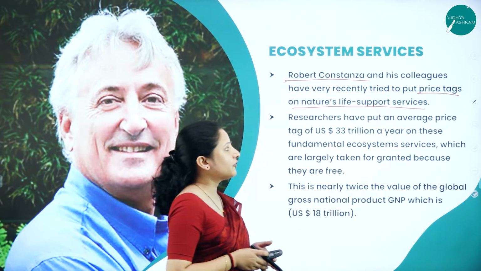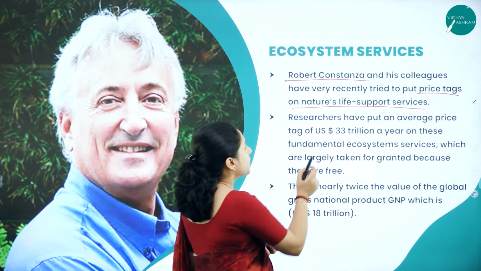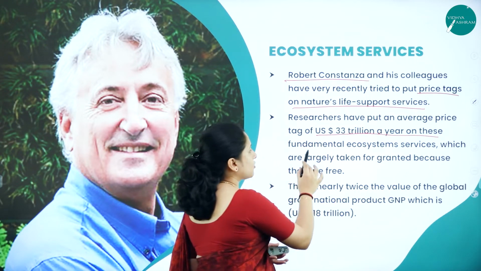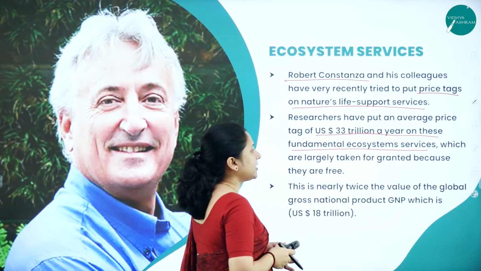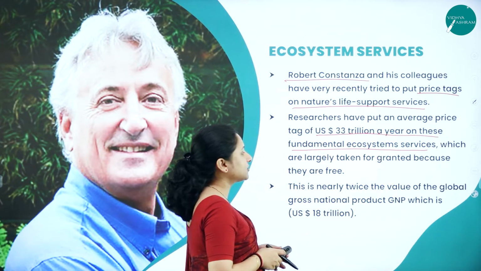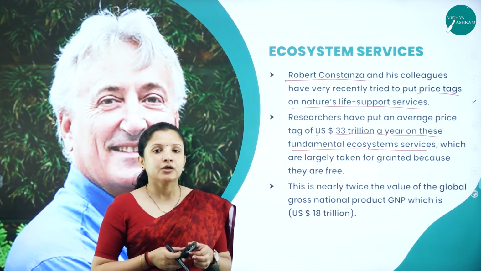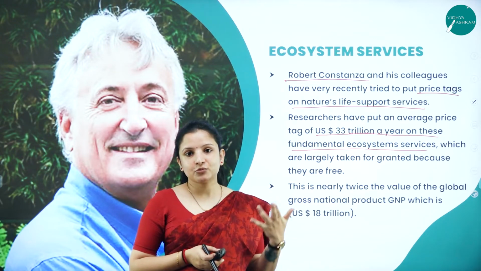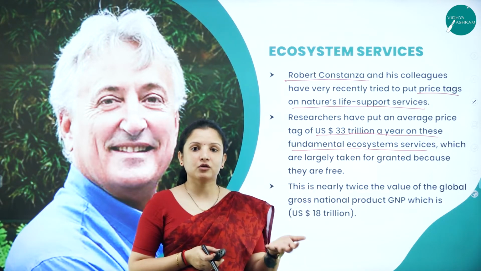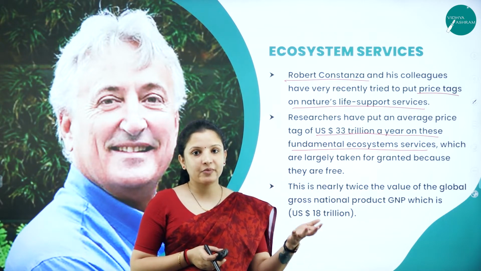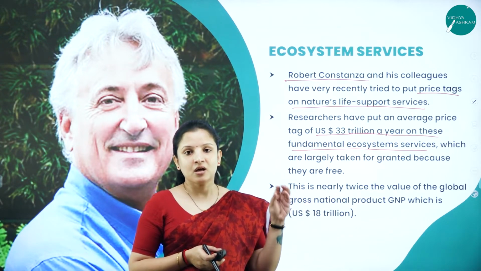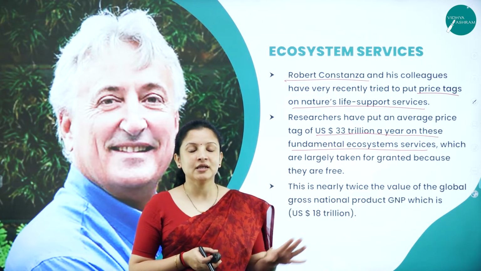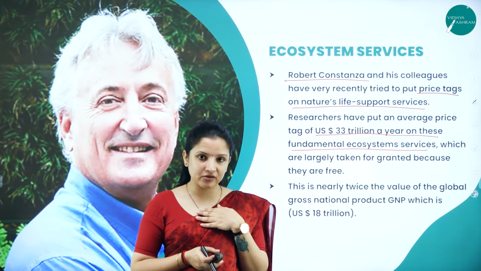Researchers have put an average price tag of $33 trillion a year on these fundamental ecosystem services, which have been largely taken for granted because they are free. That is why nowadays, earlier whatever trees were there in a plantation or something, that could be cut by the owner of that particular plantation. But nowadays we need to pay a price, even though that land belongs to us and the tree there belongs to us, which have been raised by us.